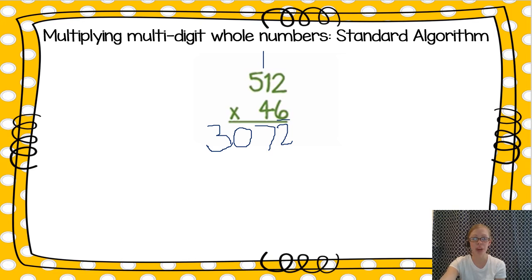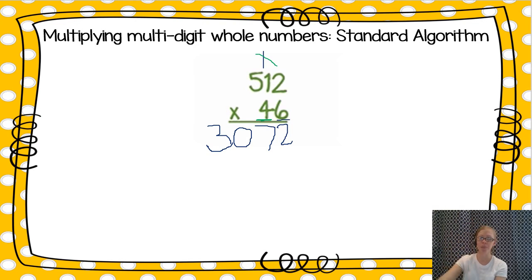Now I'm ready to start multiplying by the tens. I'm going to change my color. I'm going to cross out that hanging 1 on top because I'm moving on to my next digit. And because I'm multiplying by that 4 that is in the tens place, I'm going to put a placeholder 0 in the ones spot to remind me to keep everything lined up properly. I will multiply 4 times 2, which equals 8.